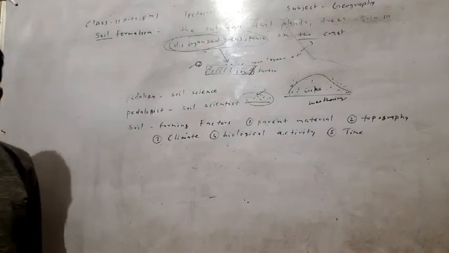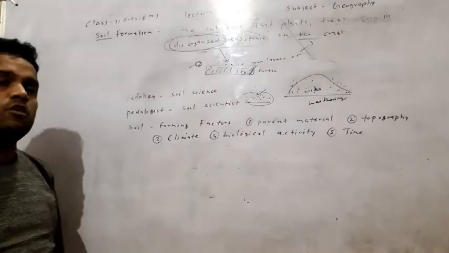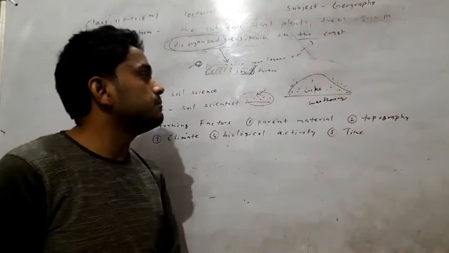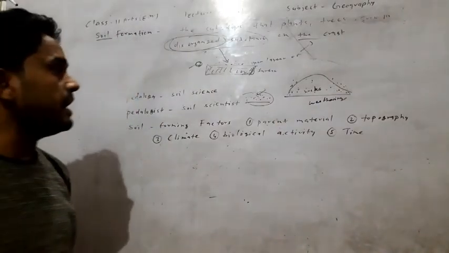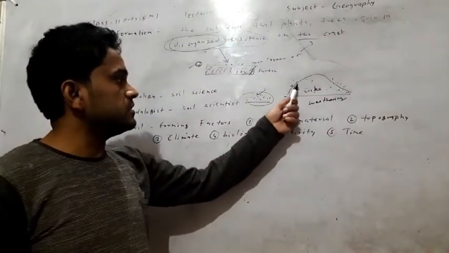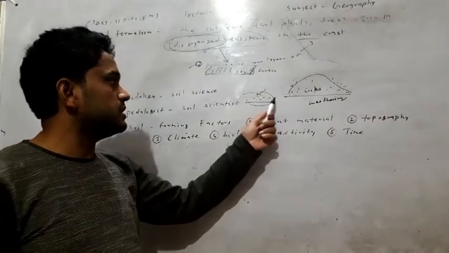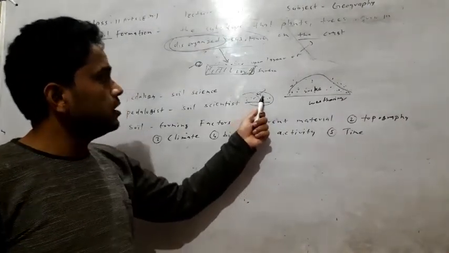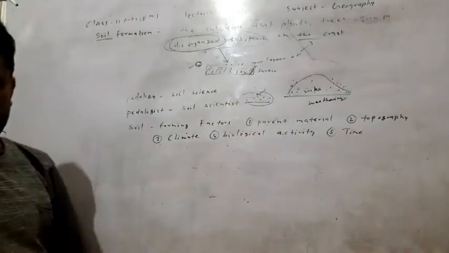Clear? The process of soil formation. It is a simple process. First we have the weathering, and after the weathering the particles are scattered. These particles are then deposited by erosional factors, and these scattered, unorganized particles are known as the soil.